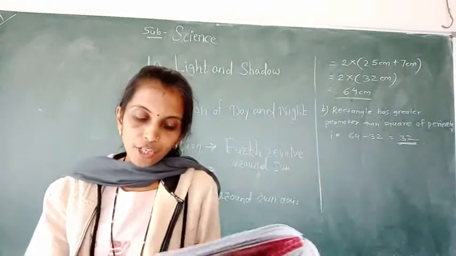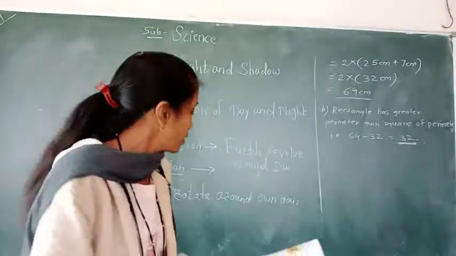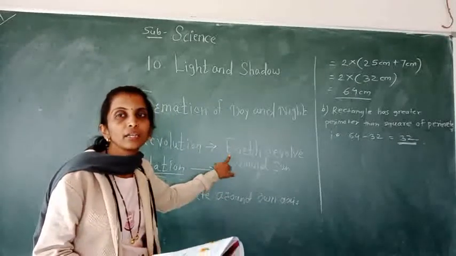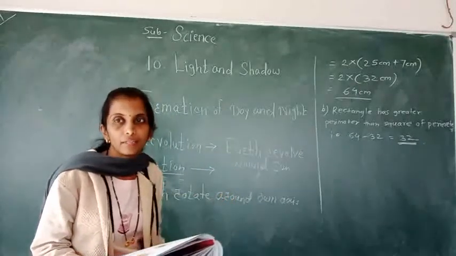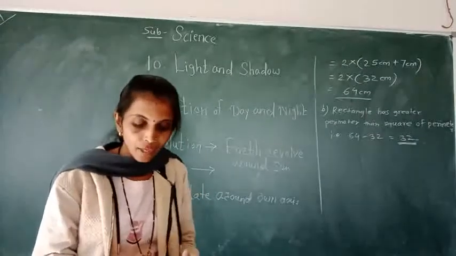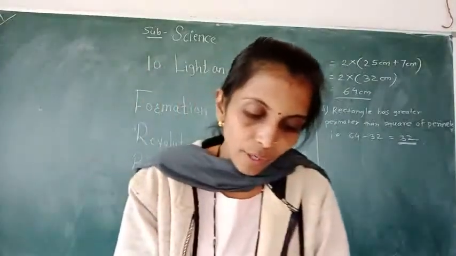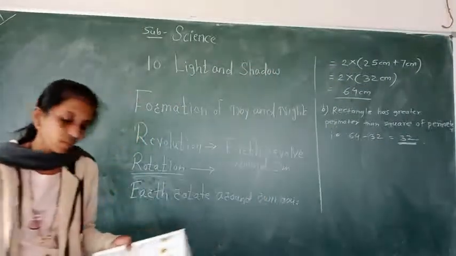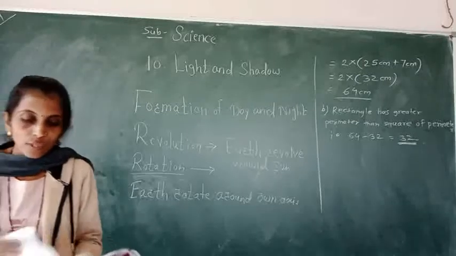Revolution is the movement of the earth around the sun in its orbit, and it takes about 365 days, which means 1 year, to complete one revolution.